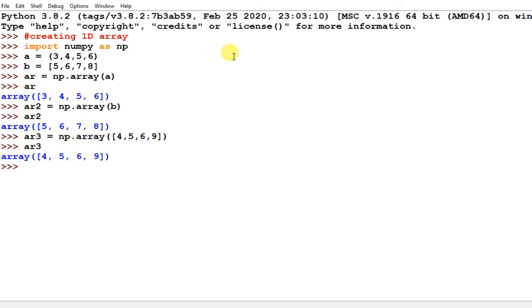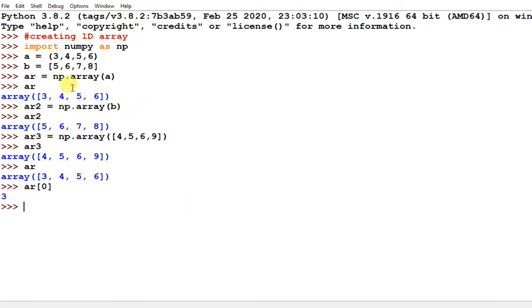And if you want to access the element of array, suppose I want to get the first element. The index of first element is 0, so AR and 0 you are passing, so you will get 3. In this way we can access the element of array.